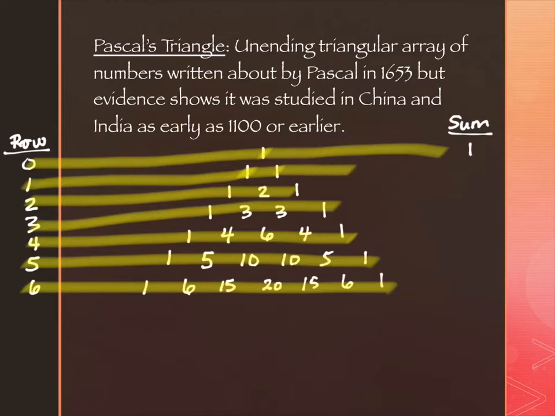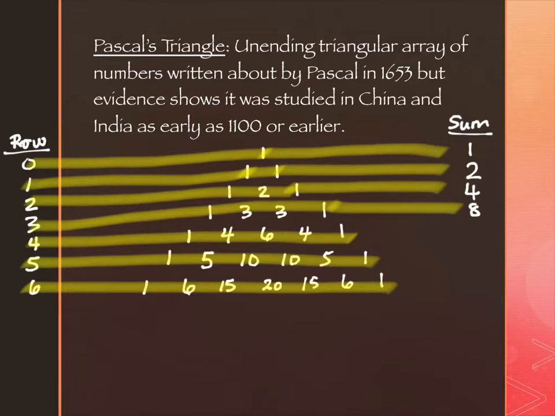Along row 1, my sum is what? 2. How about row 2? 4. Row 3? 8. Row 4? 16.